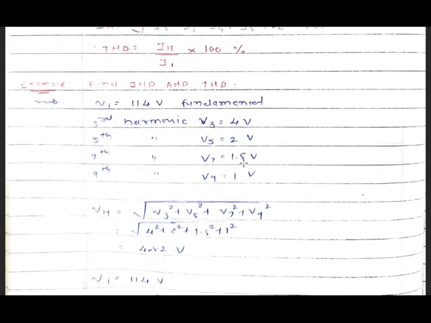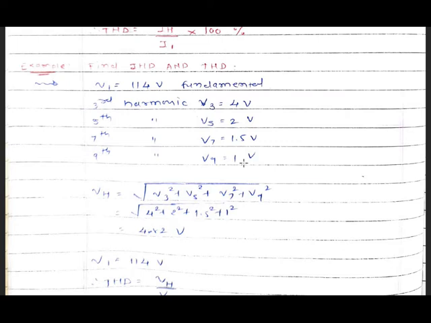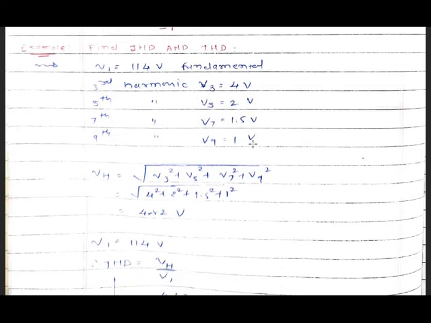So, an example based on THD. Find IHD and THD for the fundamental V1 equal to 114 volt, third harmonic V3 equal to 4 volt, fifth harmonic V5 equal to 2 volt, seventh harmonic V7 equal to 1.5 volt, ninth harmonic V9 equal to 1 volt.